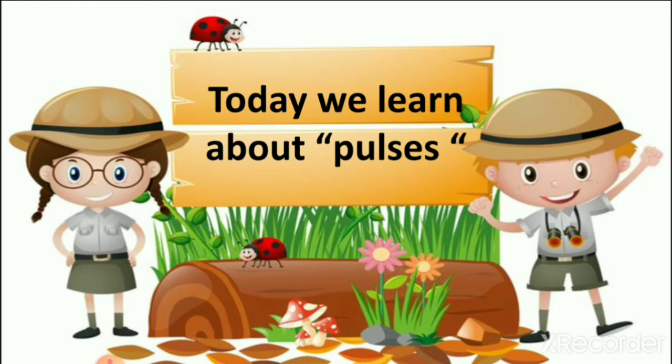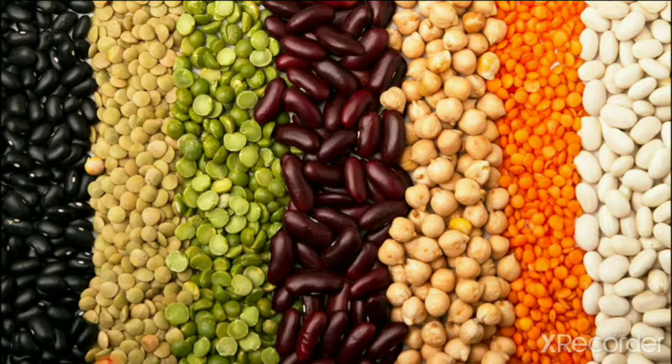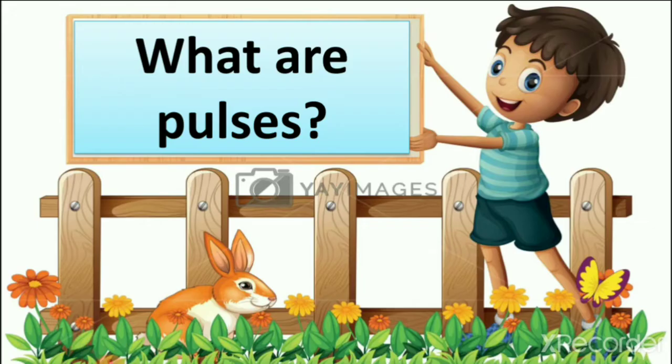pulses. Pulses are seeds which we eat. We learn about pulses today. It is also part of the plant and we get pulses from plant. How we get, we learn today. So here you can see the picture. In this picture, here is a chickpea, rajma or kidney beans and many other pulses. So first we need to learn what are pulses.